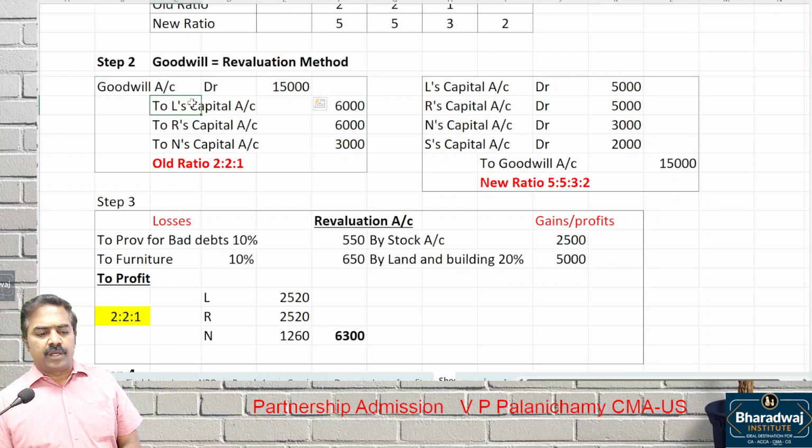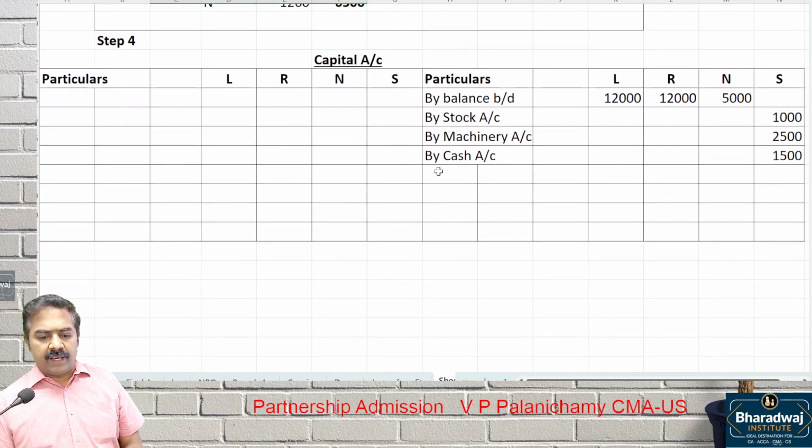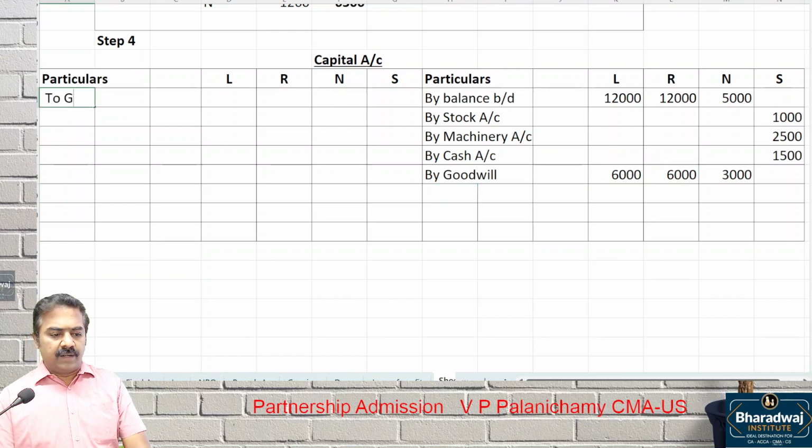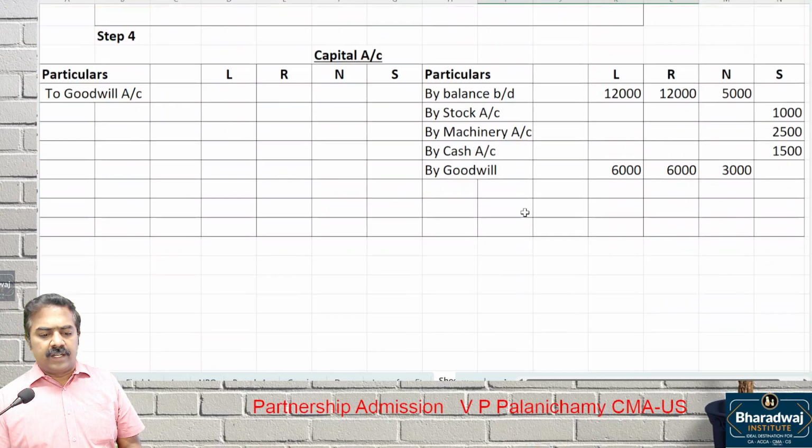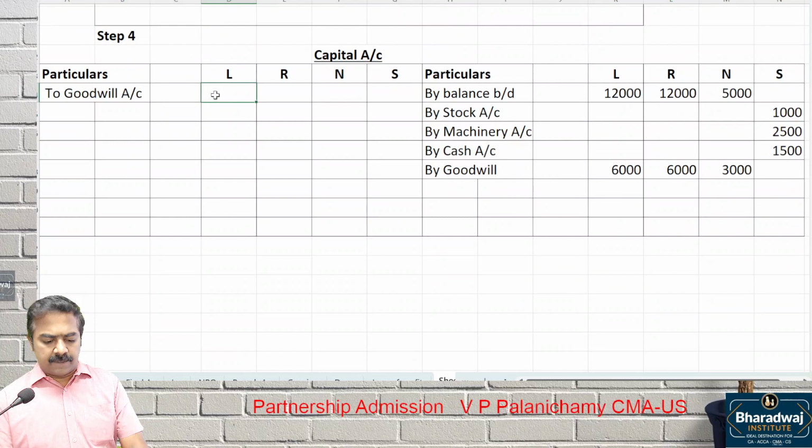Then goodwill. How did we adjust goodwill? Goodwill account debit to L, R, N. How will this be posted? By goodwill. How much amount? 6,000, 6,000, 3,000. Old partners credited to goodwill account. Second entry part: we pass the entry, L, R, N, S to goodwill, written off. How much? 5,000, 5,000, 3,000, 2,000.